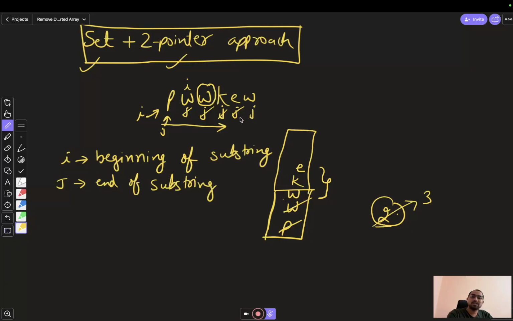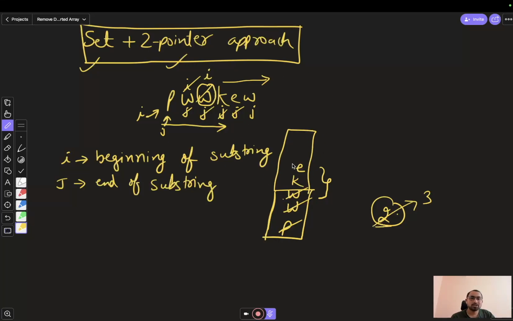But now we are seeing that this W is again present in the set. So what do we want to do? We want to again remove some part of the substring from the beginning, such that this W is removed, so that we can keep on increasing our substring in this direction. So we'll increase the value of i over here, and we will remove this W from here.